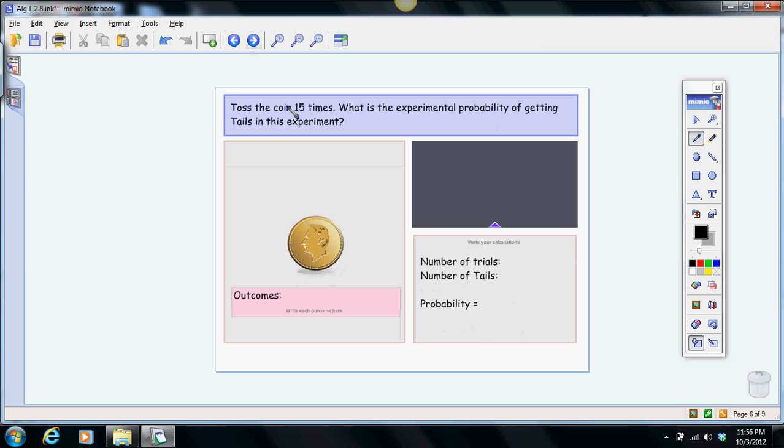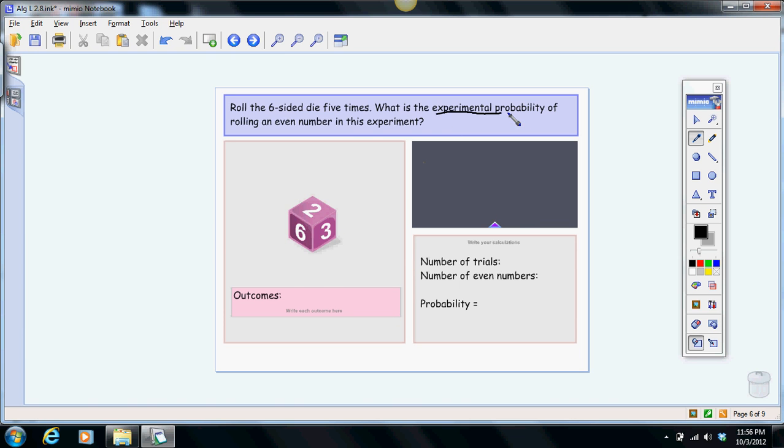Let's look at this example. Roll a 6-sided die 5 times. Number cube, dice, whatever. What is the experimental probability of rolling an even number in this experiment? So let's try it. If we roll it 5 times,